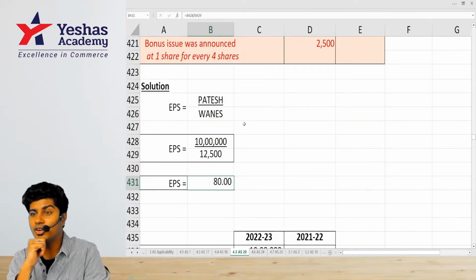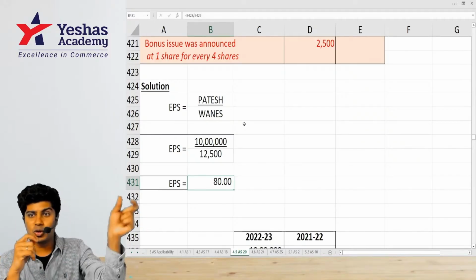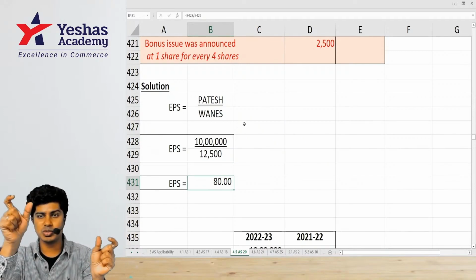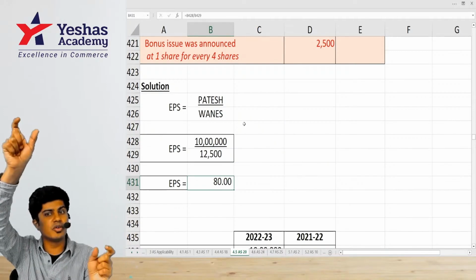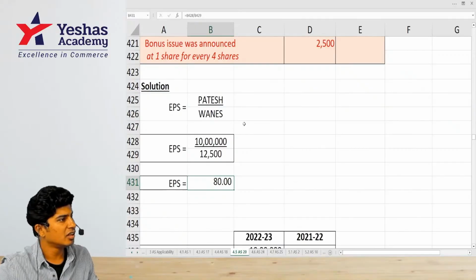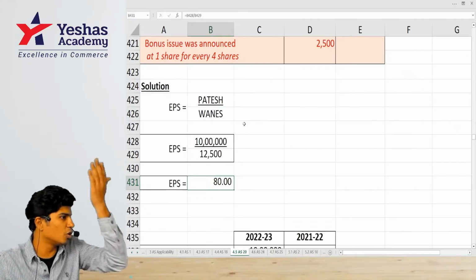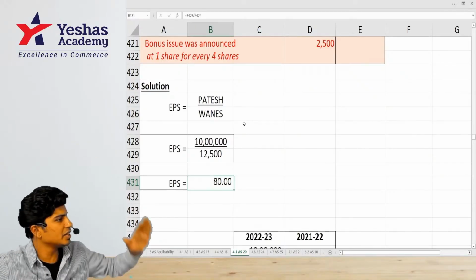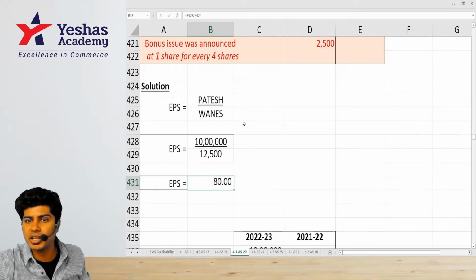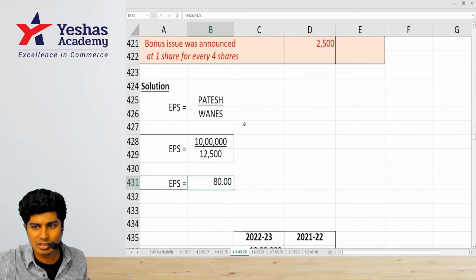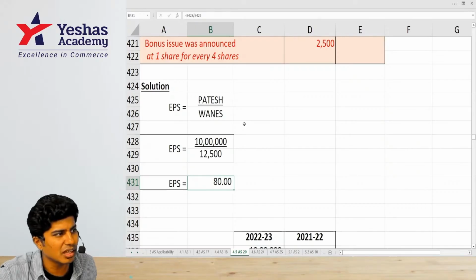Comparison. What do we do? We compare Q4 EPS and Q3 EPS. We compared: Q3 was more, Q4 is less. What did we understand by that? We understood that Q3 had more profit than Q4, so the company is not performing as well as it performed in Q3. Did we understand that?